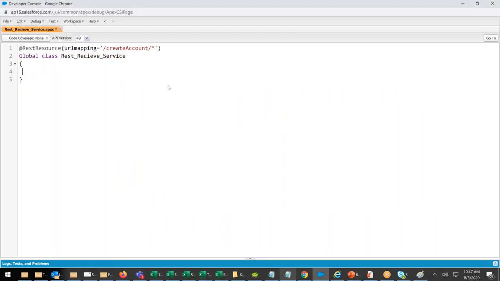Perfect. Let's do it. Now, we have to give the result. Output should be a what? String. Everything has to be in integration. Everything is string, whether it's XML or JSON. So global static string.